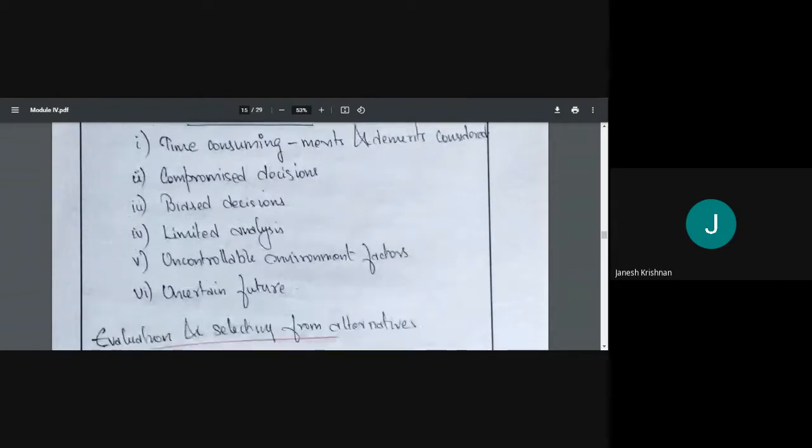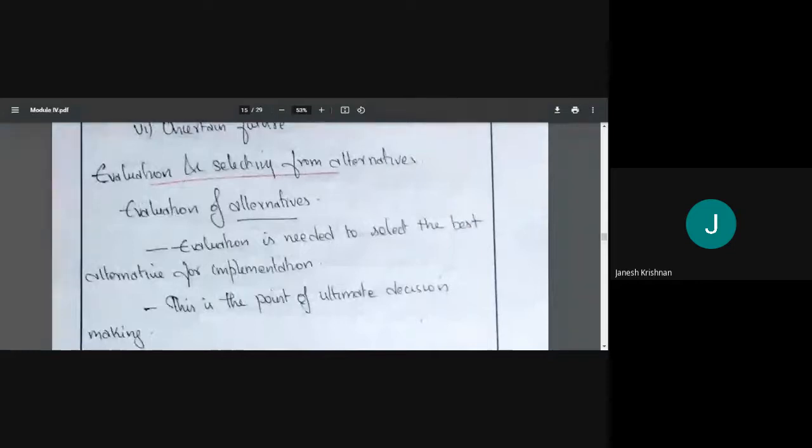Then evaluation and selecting from alternatives. We said decision making is the process of consciously selecting the best course of action among the alternatives to reach our goal. So we need to evaluate the alternatives and then select the best one. How is this done?